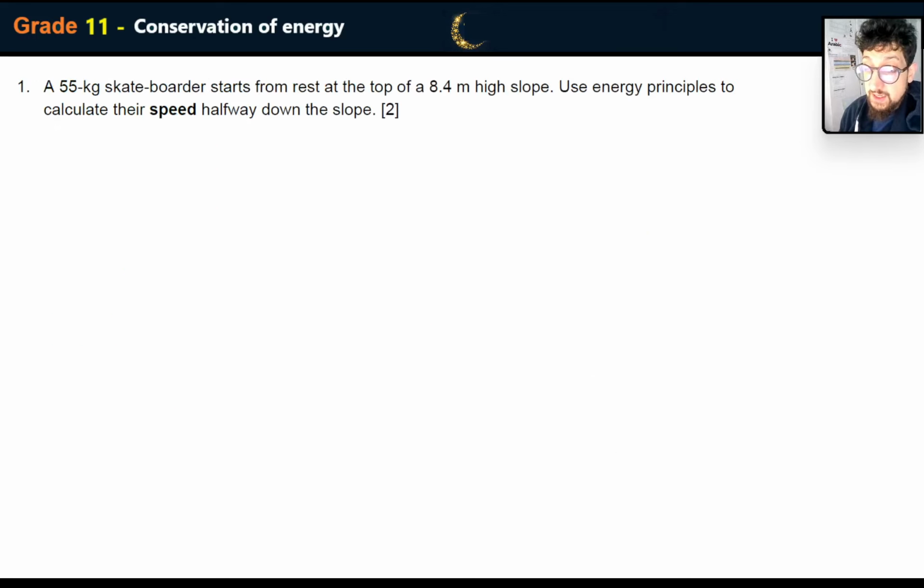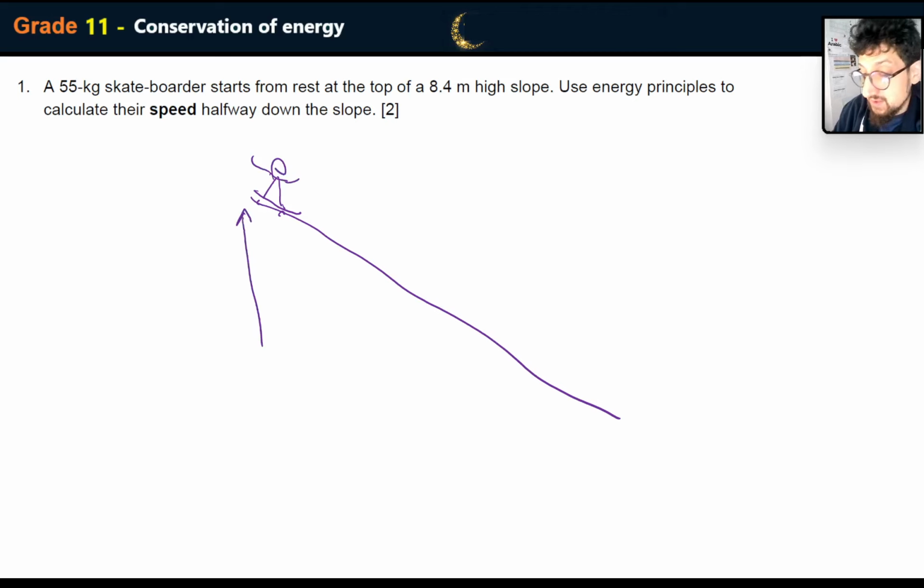Right. Here we go. A 55 kilogram skateboarder starts from rest at the top of an 8.4 meter high slope. Here's the slope. Here's the skateboarder. Okay, not the best drawing. I will admit that. 8.4 meters. Use energy principles to calculate the speed halfway down the slope. So we want the speed over here, halfway point.